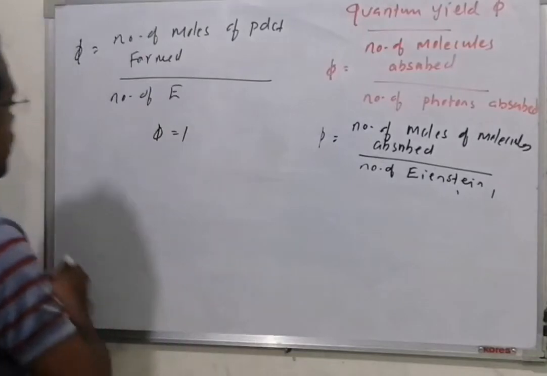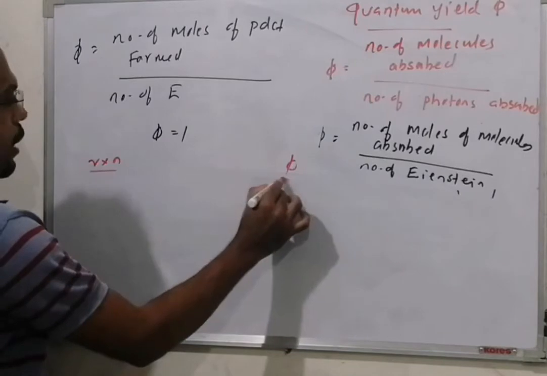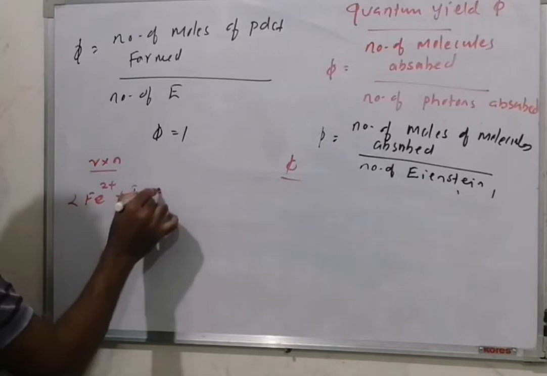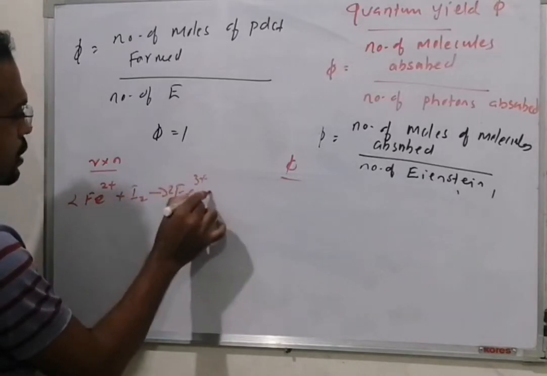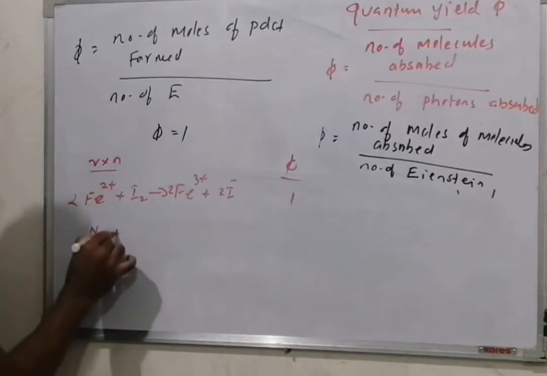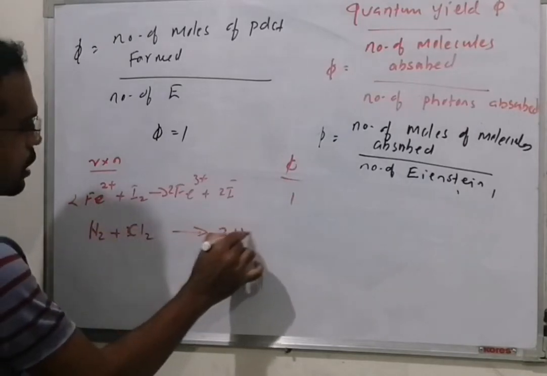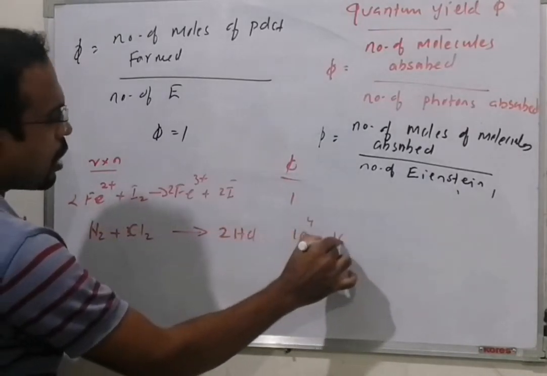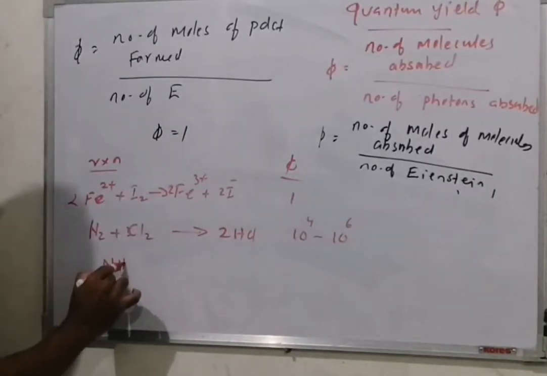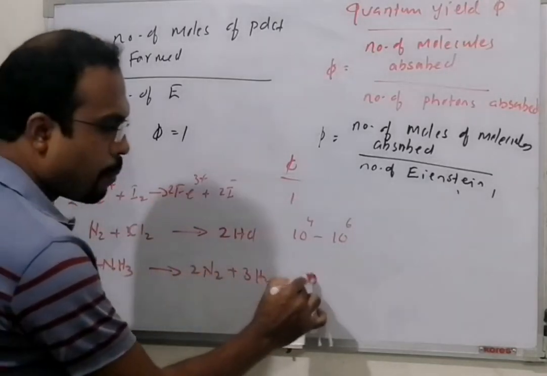But let us take some examples: reaction and quantum yield. 2Fe2+ plus I2 gives 2Fe3+ plus 2I minus, quantum yield 1. Simple. But if you take H2 plus Cl2 gives 2HCl, this reaction's quantum yield is 10,000 to 1 lakh. If you take the decomposition of ammonia, quantum yield is 0.7.